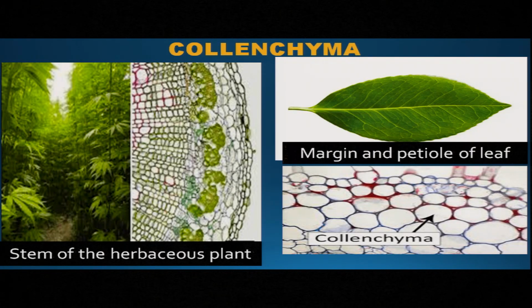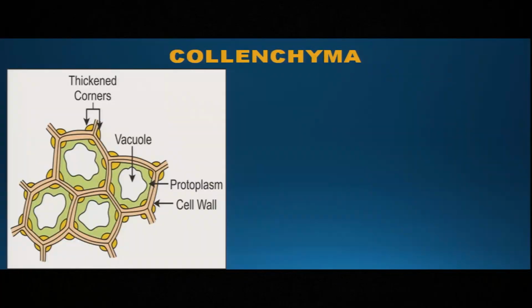The collenchyma tissue is mainly found in the herbaceous plant and in the margin and petiole of the leaves. If we see the collenchyma tissue under the microscope, we can see cell wall, protoplasm, vacuole.